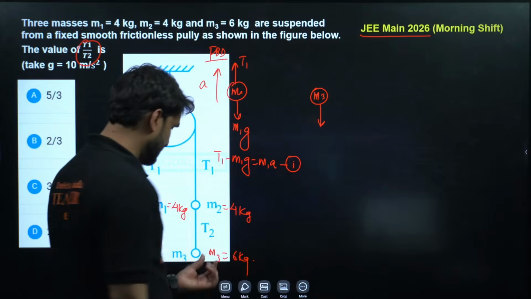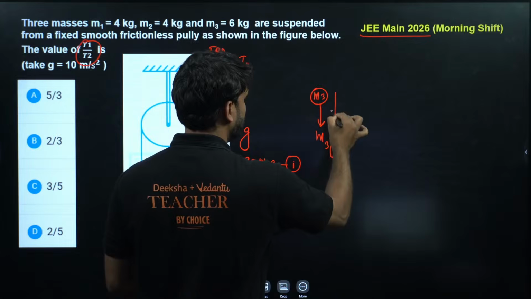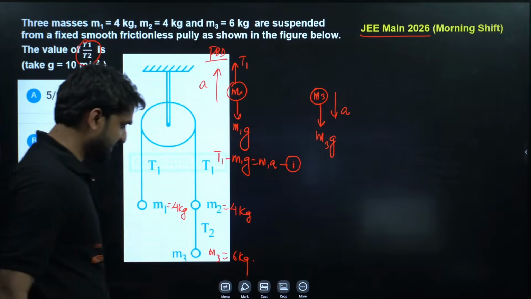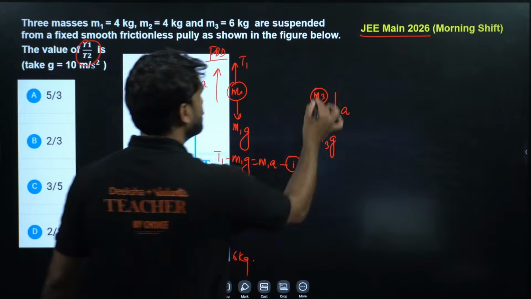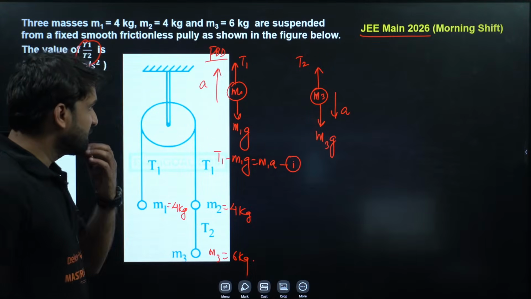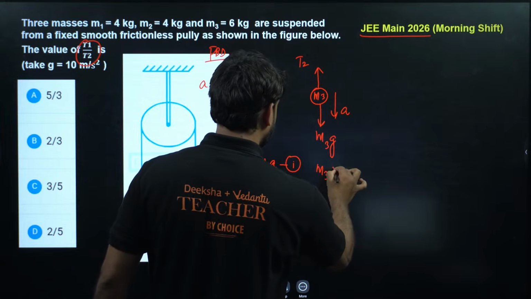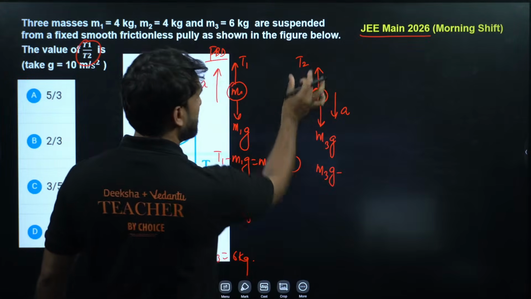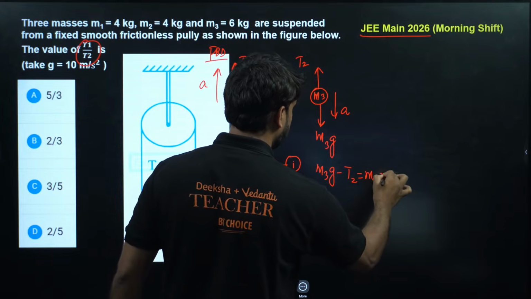Here M3 has weight M3G, tending to move in the downward direction, with acceleration and tension. For M3, the tension is T2. So what will be the equation here? We can write M3G minus T2 is equal to M3A.